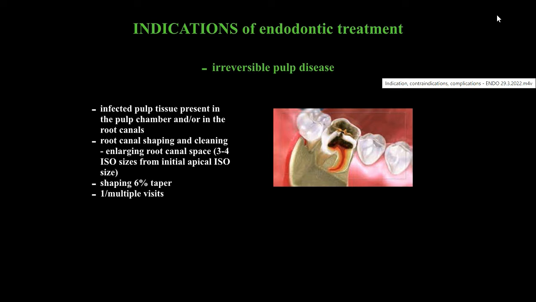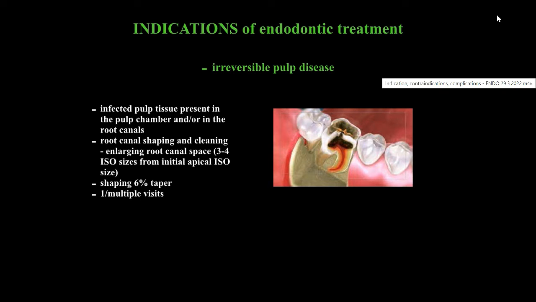Indications of endodontic treatment: irreversible pulp disease. There is an infected pulp tissue in the pulp chamber or in the root canals. Pulp extirpation is indicated. Root canal shaping and cleaning is necessary. We need to enlarge root canal space by 3 to 4 ISO sizes from initial apical ISO size.